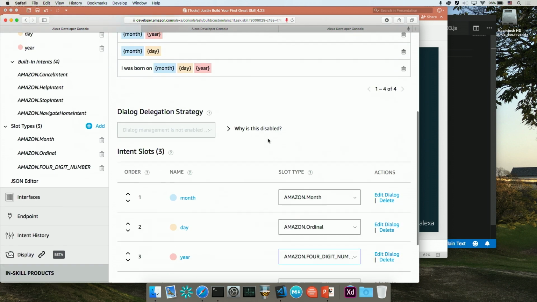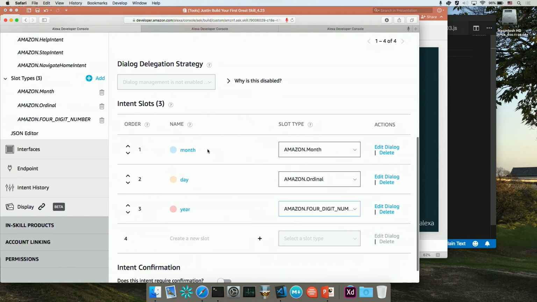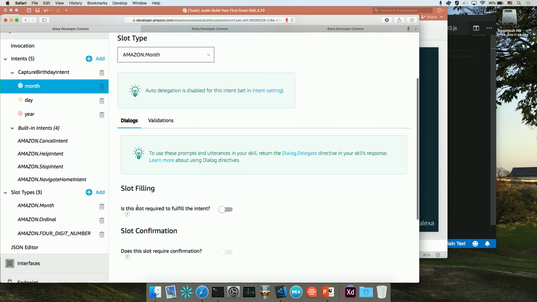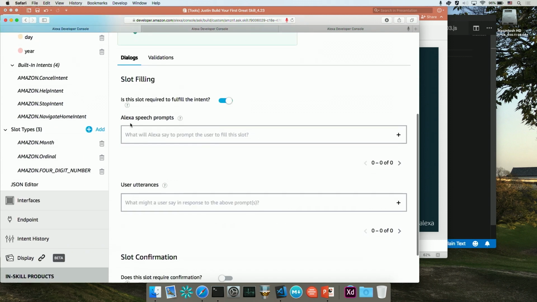So we'll go ahead and add that in. And so now, in order to make sure that we're going to use auto-delegation and to capture those slots, we're going to make these required. So I'm going to click on the slot, and you'll see here it says slot filling, is a slot required to fulfill the intent. I'm going to go ahead and flip that switch, and you'll notice these things pop up that says Alexa speech prompts. This is the question that you would ask the user to fill this slot. So this is our month slot.